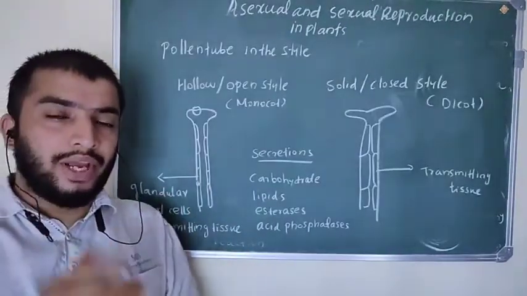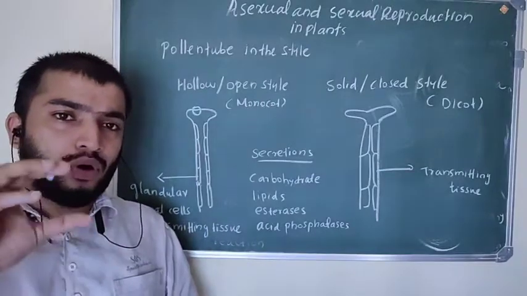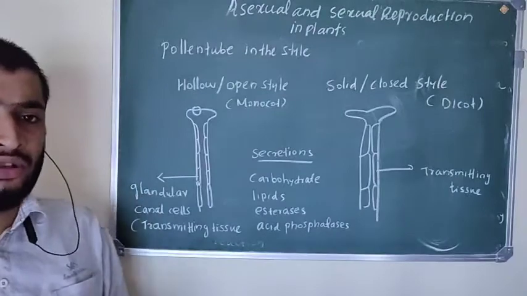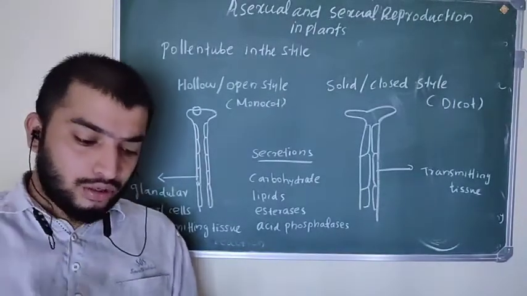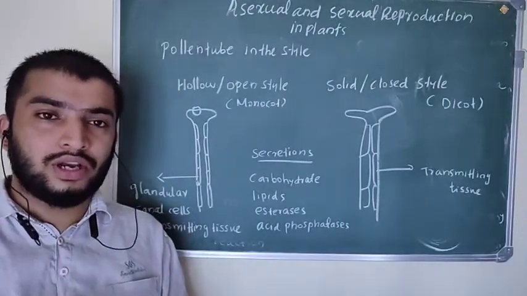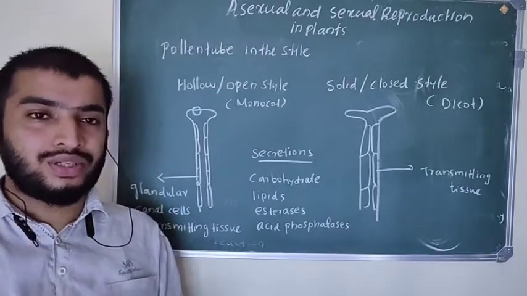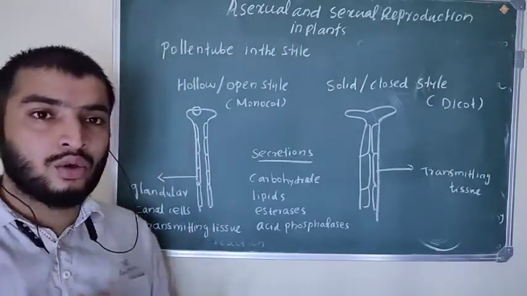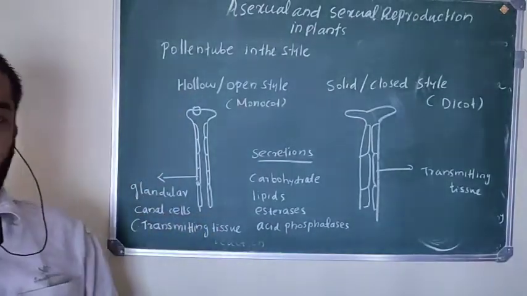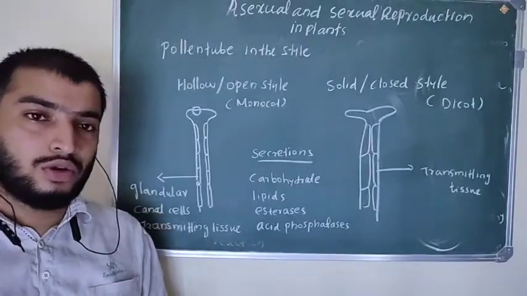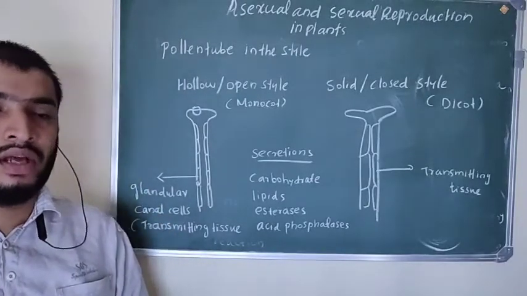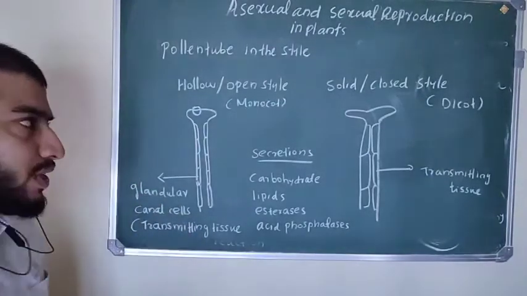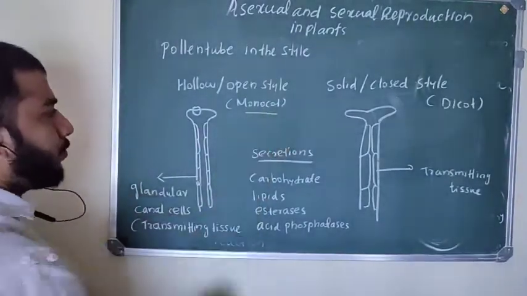So, pollen tube in the style. The growth of the pollen tube in the style depends upon the type of the style. There are three types of style: solid style or closed style, hollow style or open style, and the third one, semi-solid style or half closed type. So let's study the different types of styles. First of all, the hollow style or open style, which is present in monocot plants.